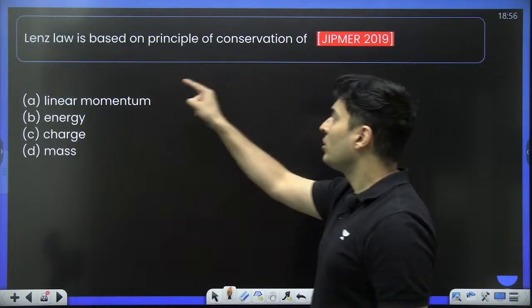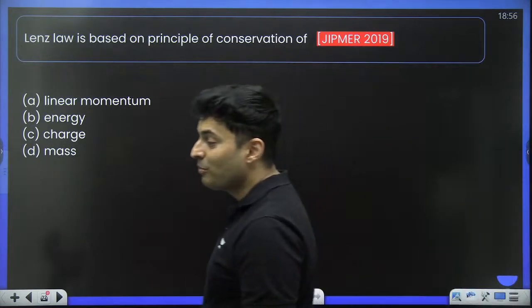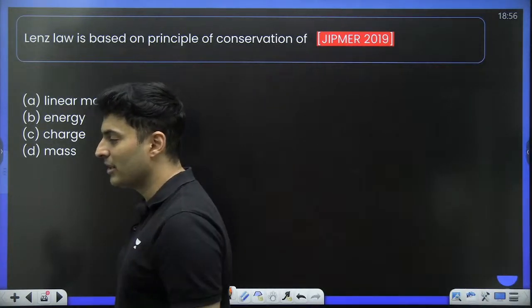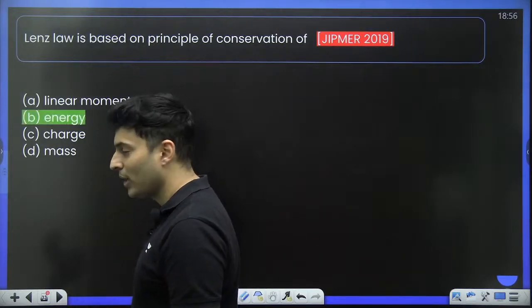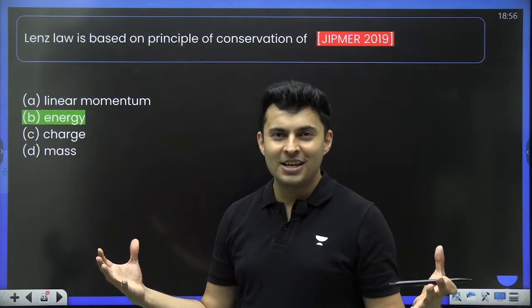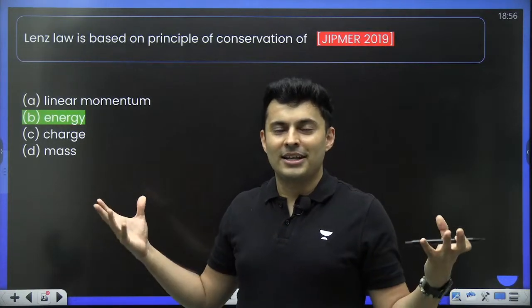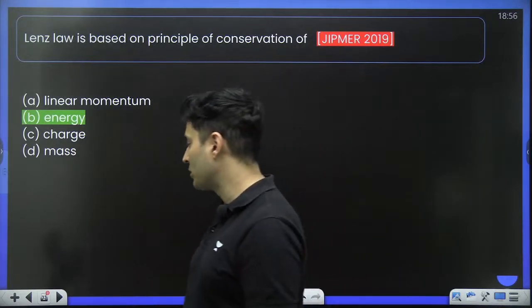Keep this in mind. Lenz's law is based on the principle of conservation of what? This was asked in JIPMER 2019, and I can see all the students giving the answer B, very good: energy. So it's based on the conservation of energy, so you cannot violate it, or else you would see magically new energy being created. So always the flux change is opposed.